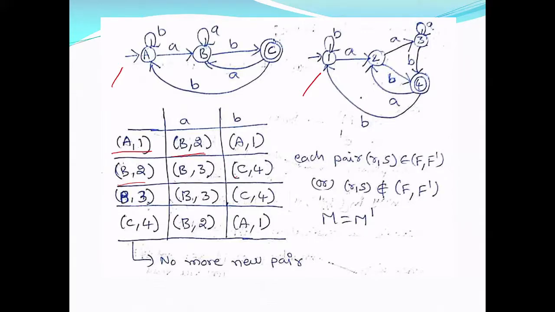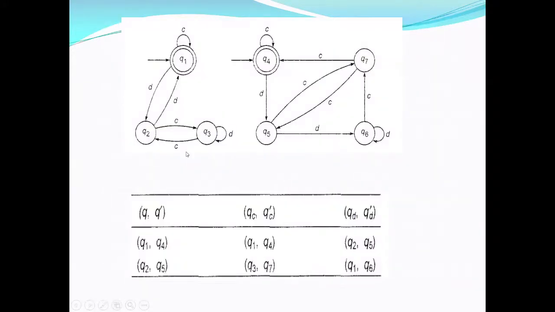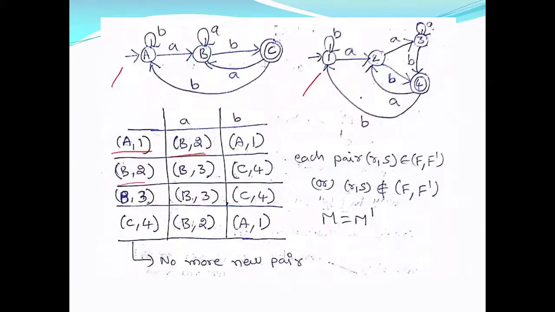So I have constructed for B comma 3 and also for C comma 4. Now all pairs which you are seeing in the row entries are either both final states or both non-final states, and no more new pairs. Your row construction will complete, right?